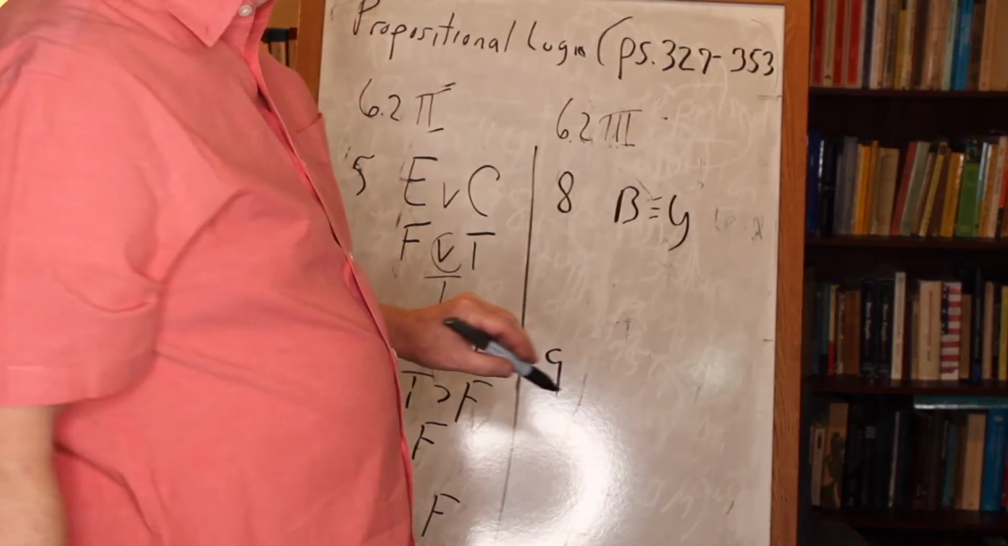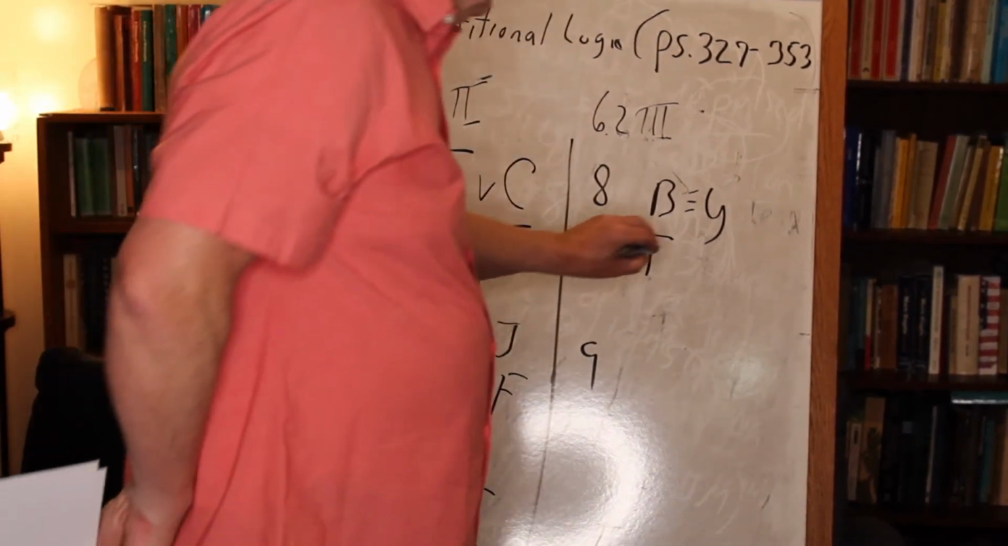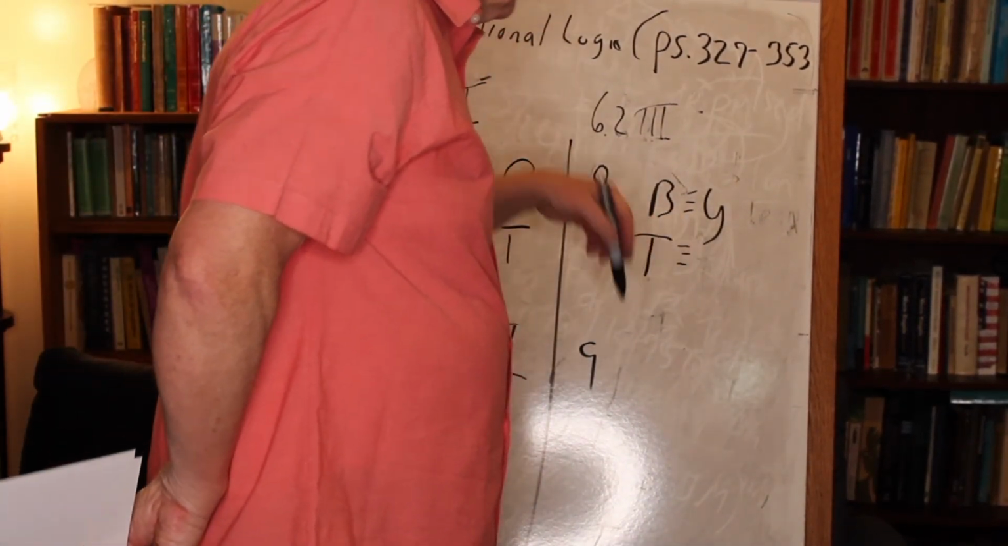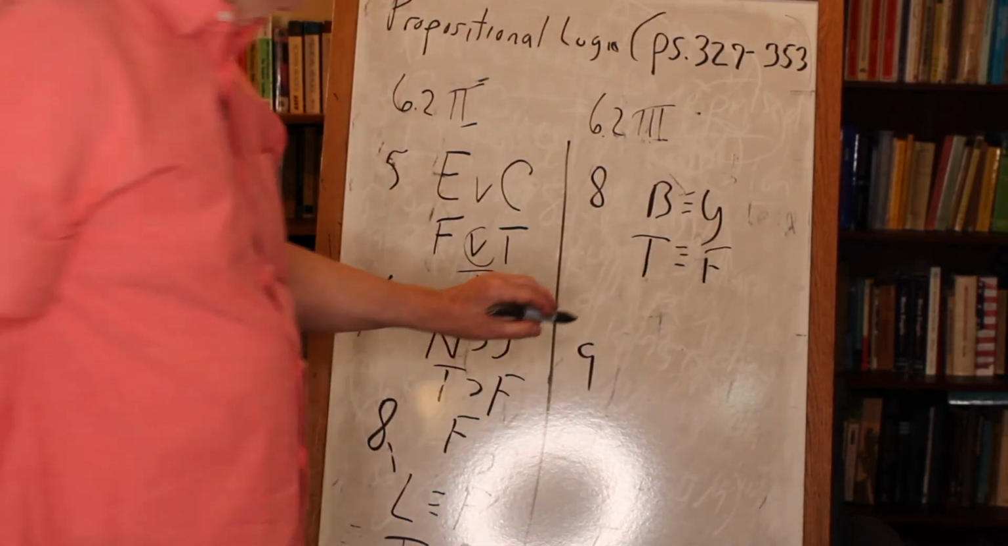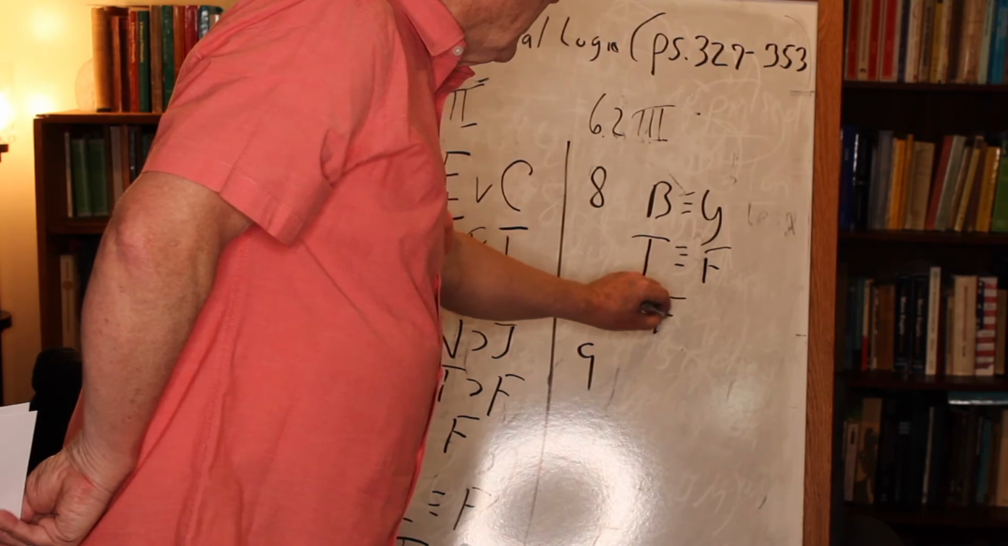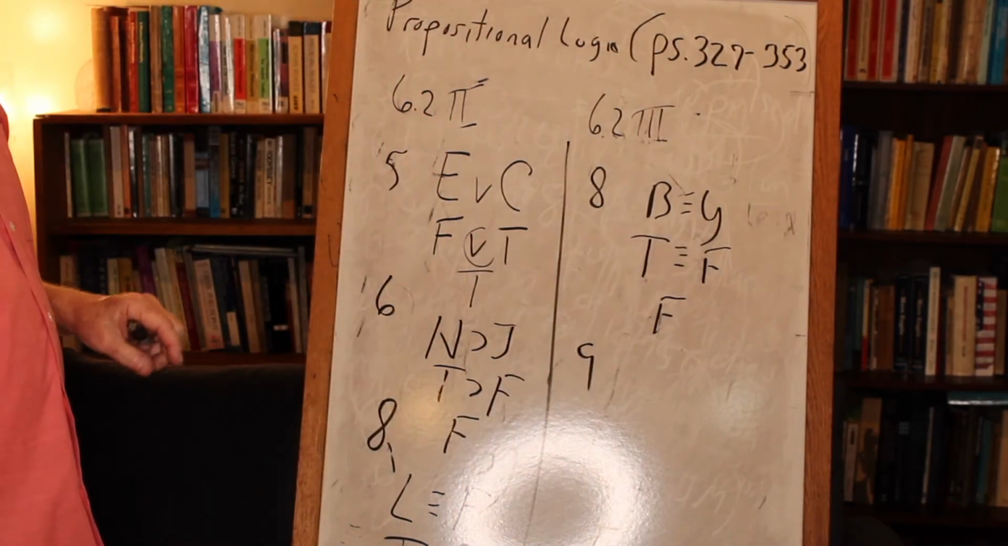Well, we were told that B is true, so whenever I see a B, I'm going to substitute the truth value. B if and only if, or equivalent to, Y is false. Is true ever equivalent to false? No. The only time that yields a true, the triple bar, is when you have equal values on both sides.